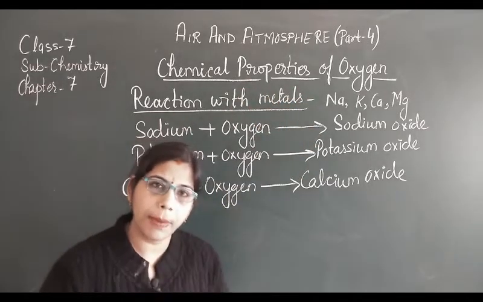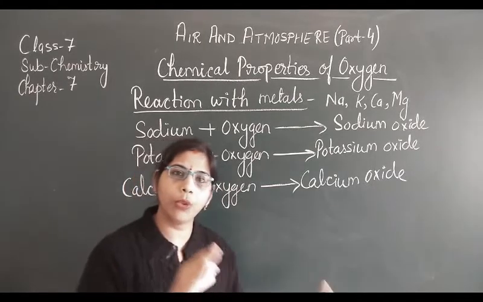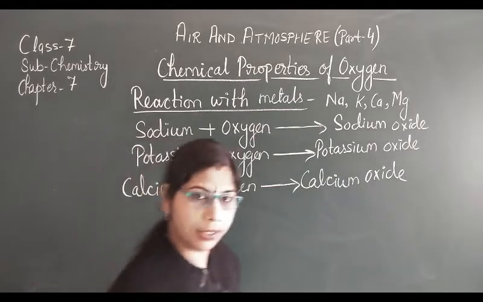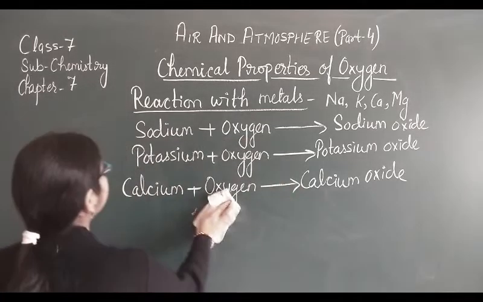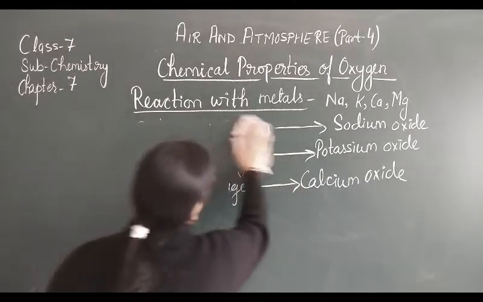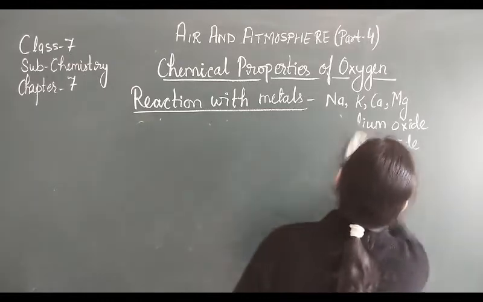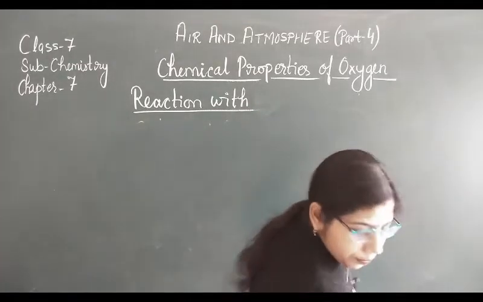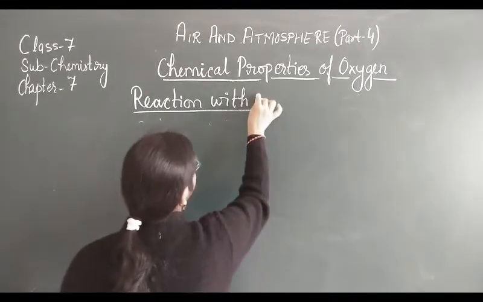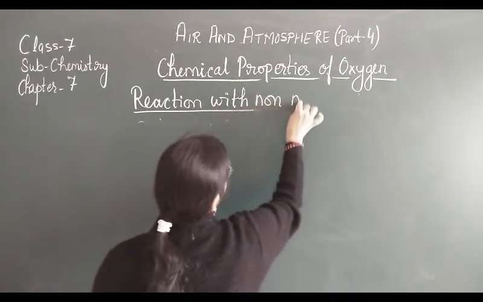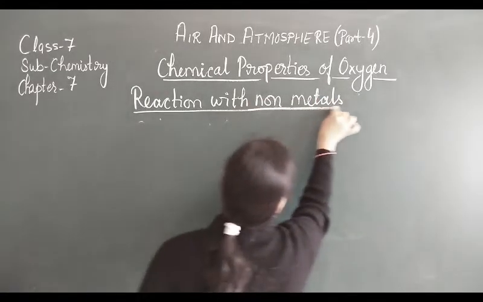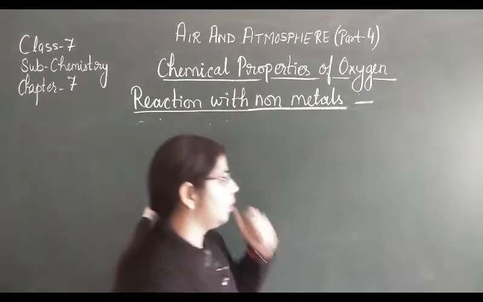When they react with metals and non-metals, they form the oxides of those particular metals and non-metals. Now let us see the reaction of oxygen with non-metals.